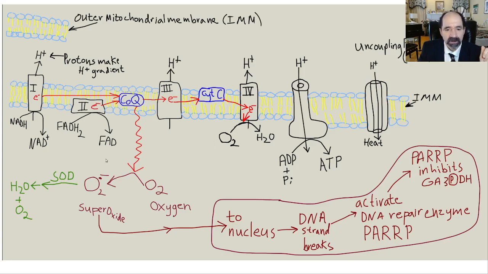But when there's an excessive amount of dietary fat, this process just overwhelms all the defensive mechanisms of the cell, and the superoxides start to lead to a chain reaction of free radical events, and they reach the nucleus where they'll damage the DNA and cause DNA strand breaks. That will activate a DNA repair enzyme called poly(ADP-ribose) polymerase, which will then attach these adenosine ribose polymers onto glyceraldehyde 3-phosphate dehydrogenase and inhibit that enzyme.